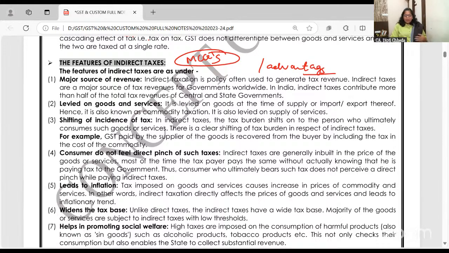Okay. Right. So indirect taxes, the features, or I can say out of this, you can pick up some as advantages also. Major source of revenue. GST collection is lakh crores, I don't know how much. Every month you can get the data that indirect taxes in India contribute more than half of the total revenue for the central government as well as for the state government. Done?